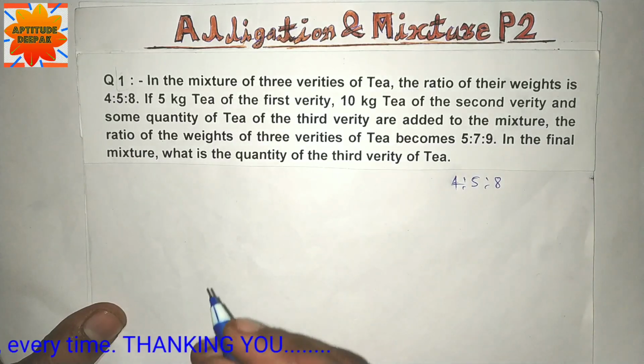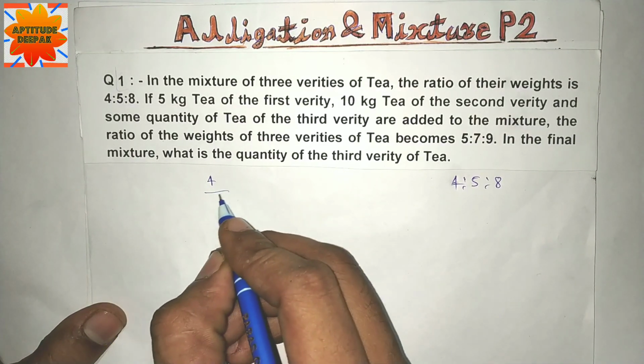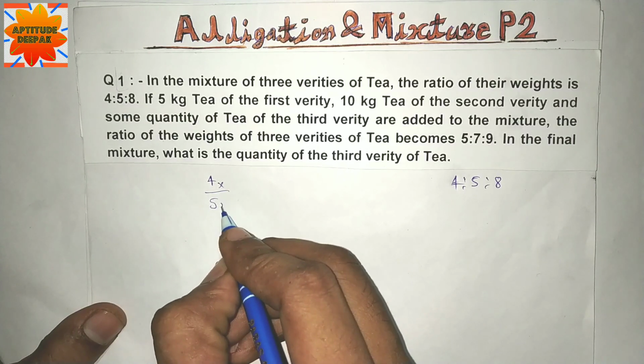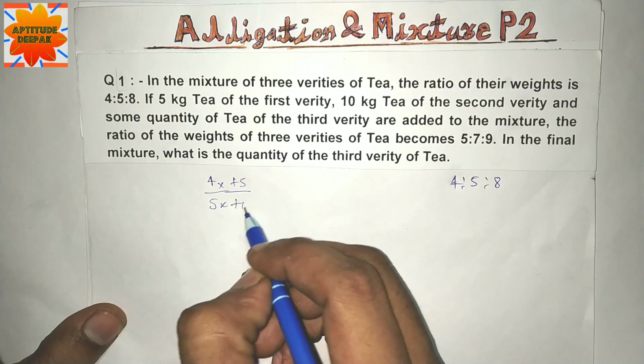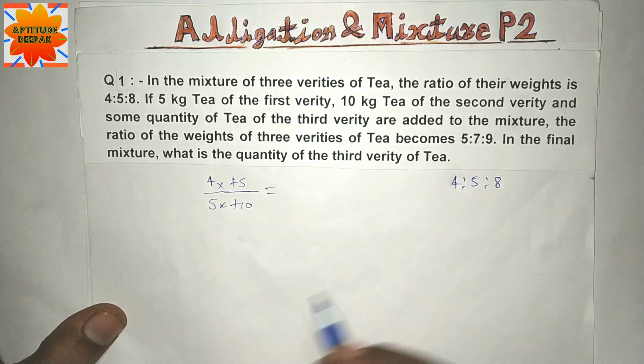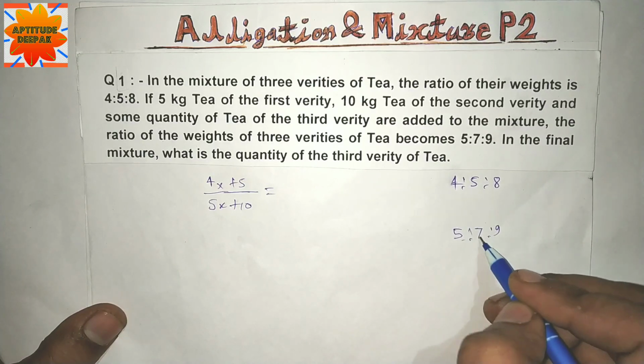4:5:8. First variety and second variety: 4x and 5x, plus 5 kg and plus 10 kg, ratio 5 and 7.